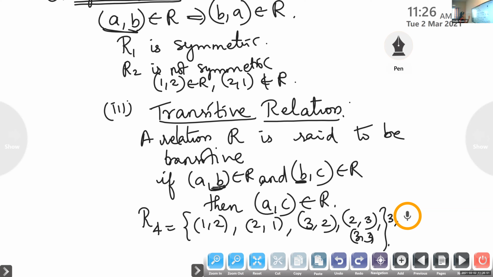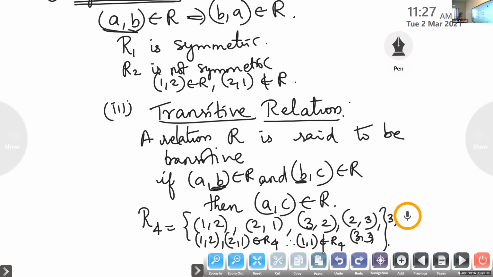Suppose I take (1,2). You take the set starting with 2: (2,1). (1,2) and (2,1) belong to R4. Therefore, whether (1,1) belongs to R4? It is not there, is it? No. Therefore it is not transitive. Since it is not there, it is not transitive.